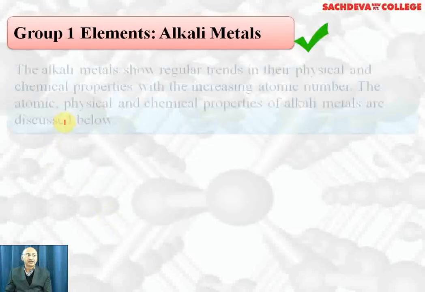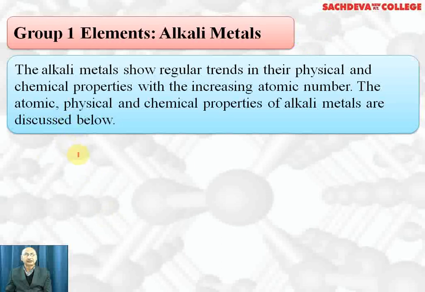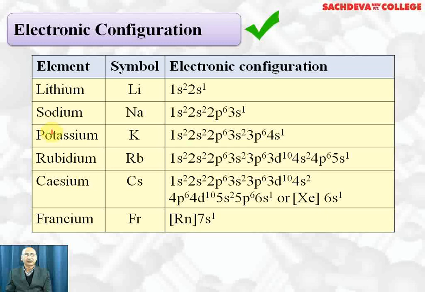Group 1 elements, that is alkali metals, show regular trends in their physical and chemical properties with increasing atomic number, which we are going to discuss. First, we are taking electronic configuration.